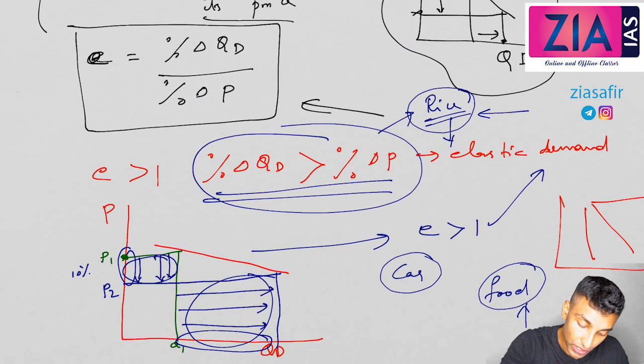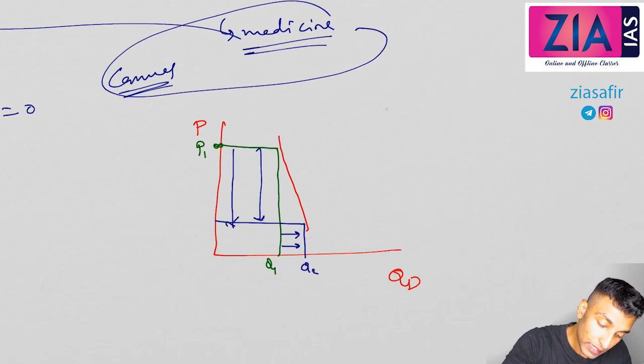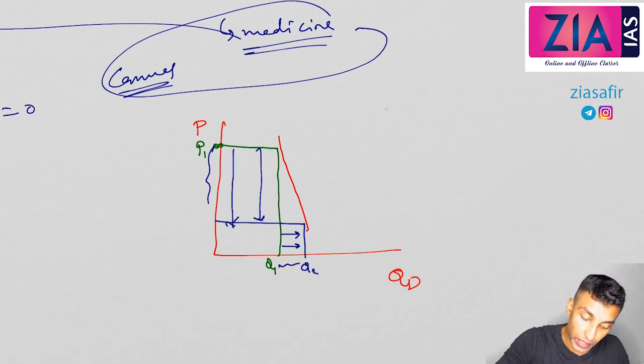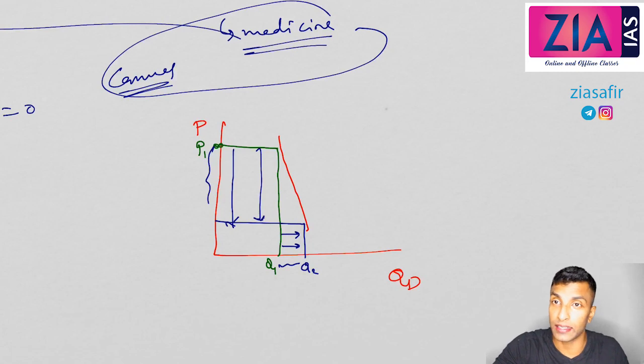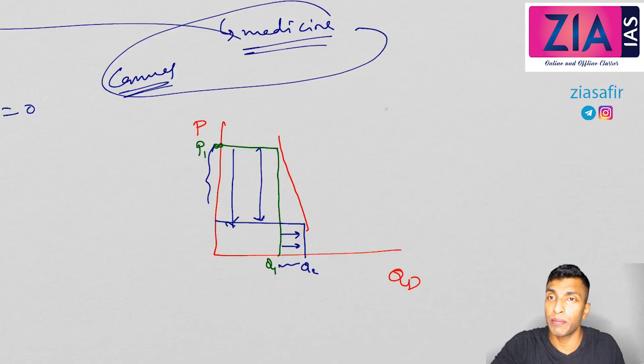Earlier it was the opposite. You can see there more change in quantity demanded with less change in price. Now there is more change in price but less change in quantity demanded. So this is inelastic demand. This one is elastic demand. Elastic demand in case of luxuries, inelastic demand in case of necessities. So both can be understood in terms of choice. If choice is there, it is elastic demand. If choice is not there, it is inelastic demand.